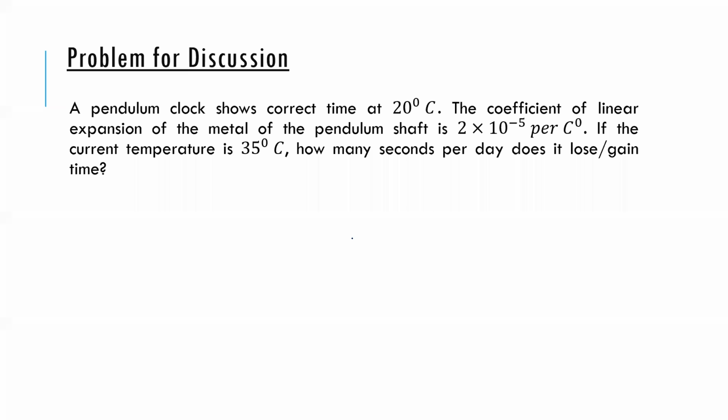See here, I think you know the time period of a simple pendulum, right? I think we are assuming it to be a simple pendulum here. So it is 2 pi under root L by g. So let's say the correct time period, the old time period, is T naught.